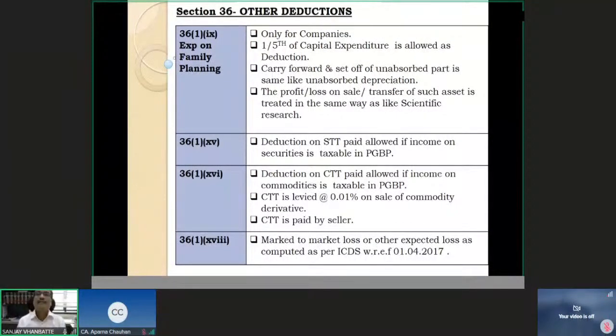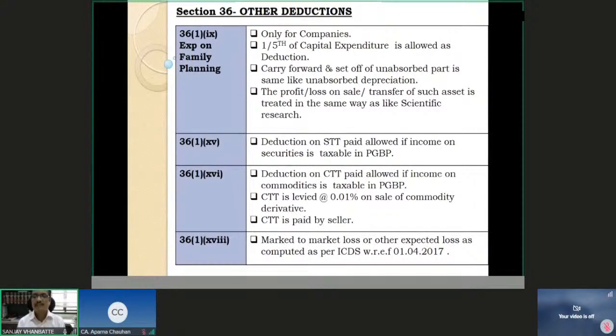And the last one is with respect to ICDS: marked to market loss or other expected loss as computed as per ICDS, 36(1)(xviii).